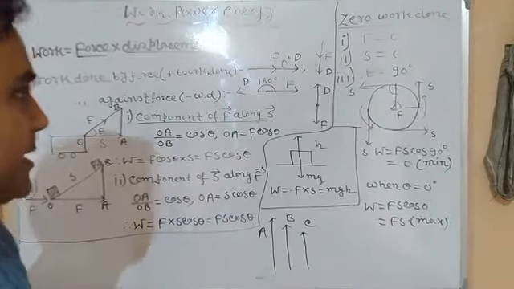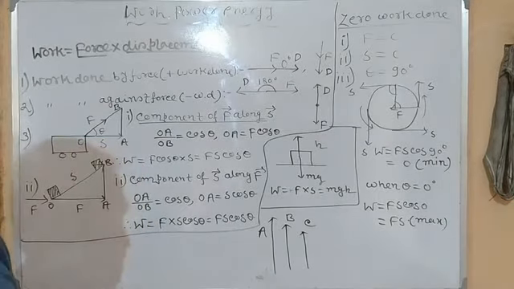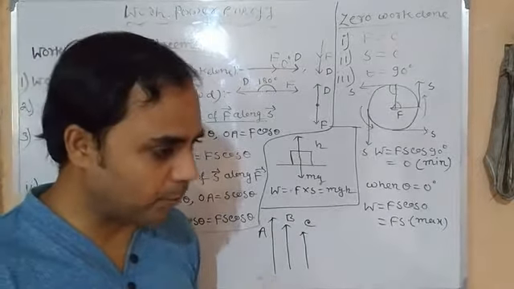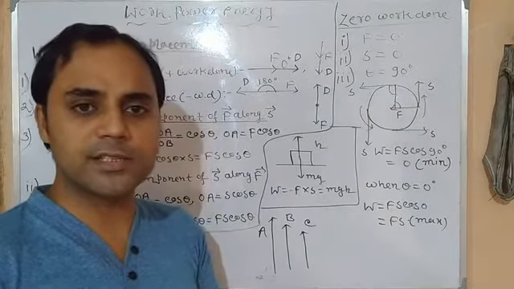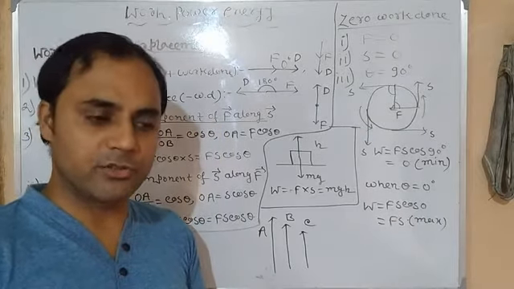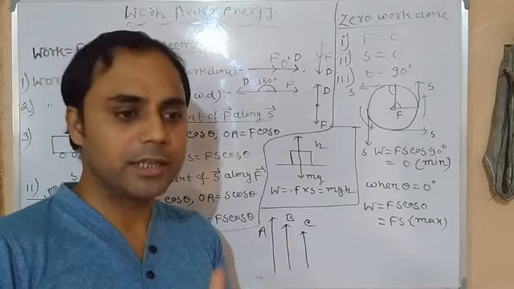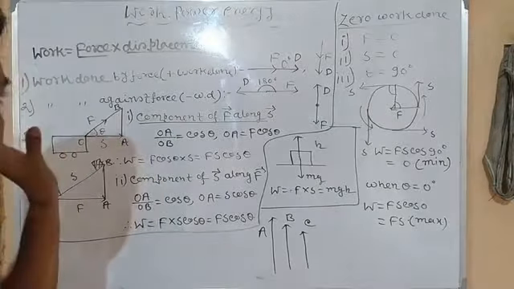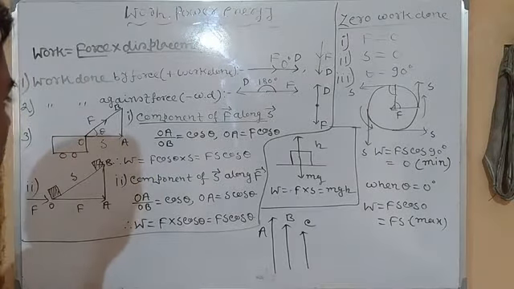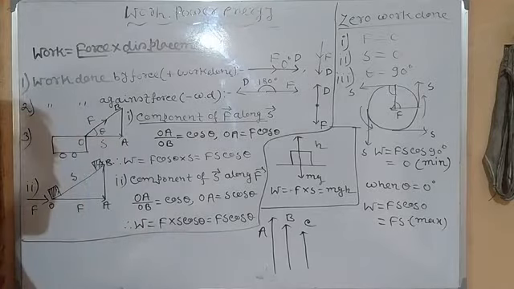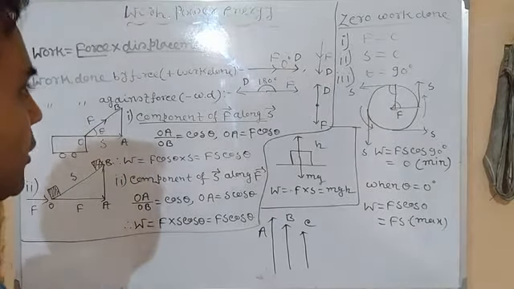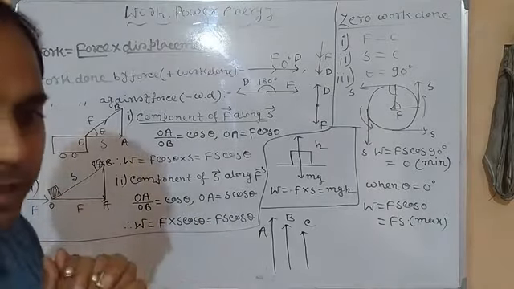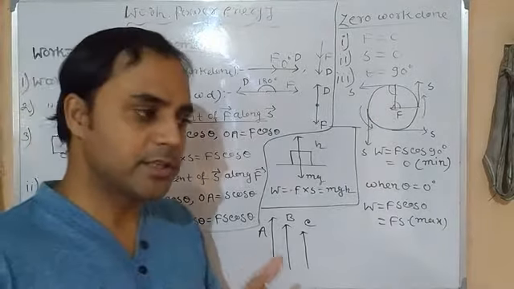So let's see. Physics says that when we apply force on a body, and if it displaces, meaning if it moves from one place to another, only in that case is work said to be done. So in physics, rather than work, work done is given more priority. Work is a noun, but in physics, work done has the key role. So work is said to be done when, under a force, a body displaces.